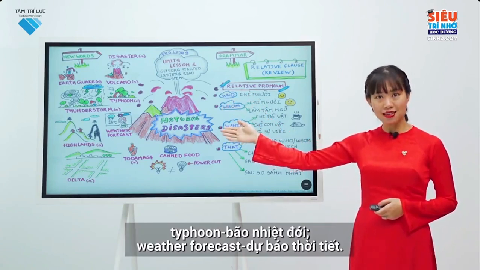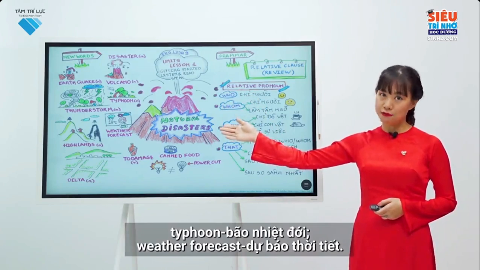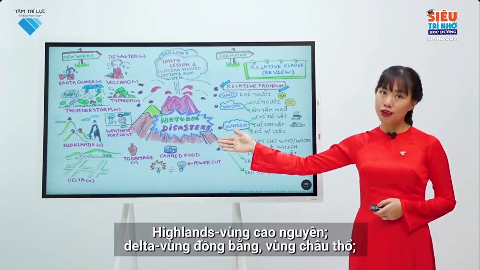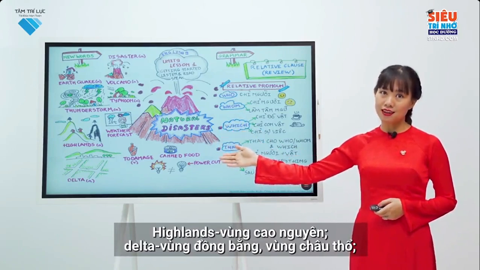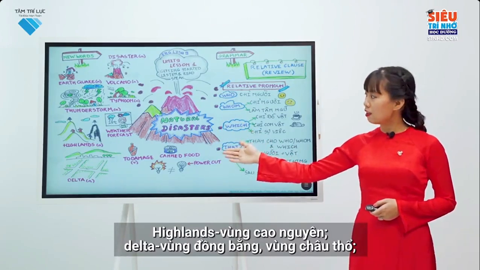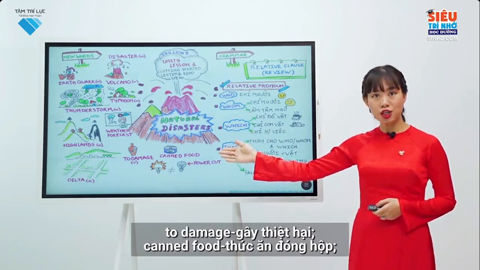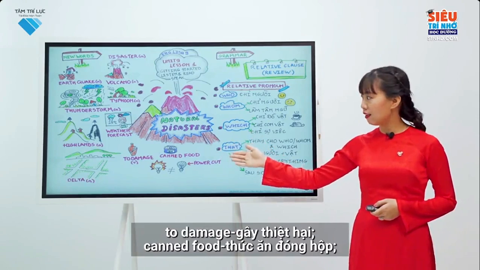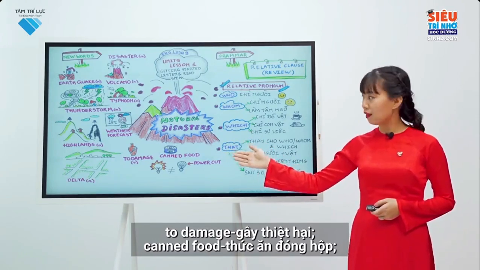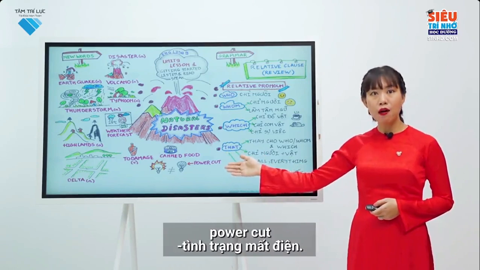Weather forecast. Highlands. Delta. To damage. Canned food. Power cut.